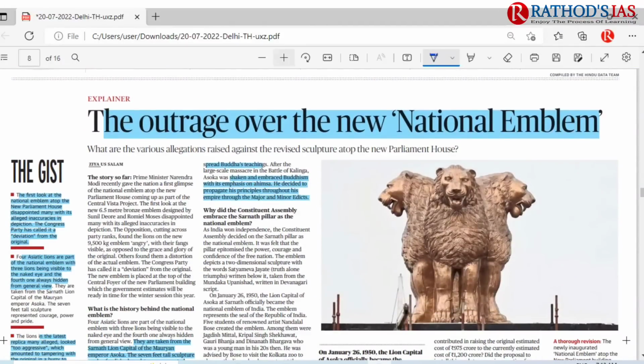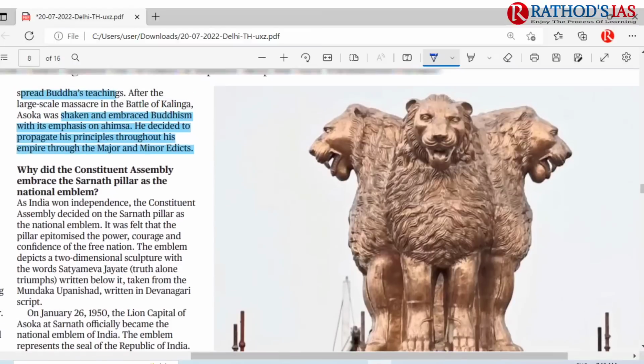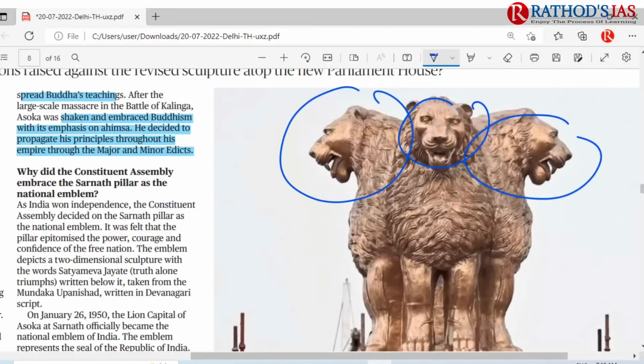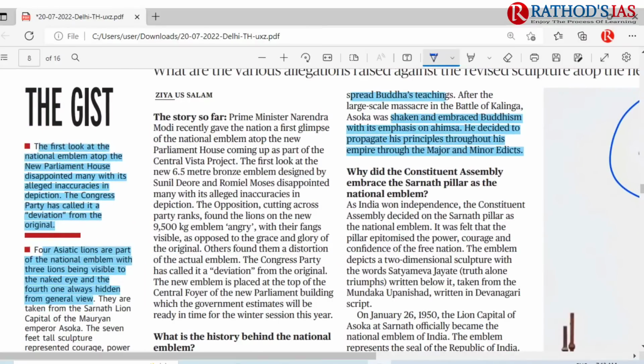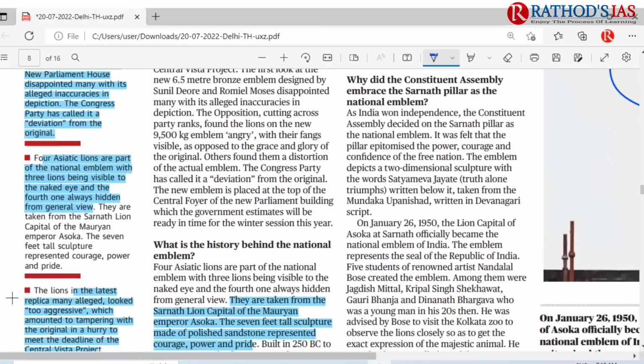If you move forward in the text and context, yes, we need to discuss the national emblem article. Let me zoom in on this topic so that you have a nice view. This is our national emblem, which was recently unveiled on top of our new parliament building. If you see this image, you can see 3 lions, but they are more aggressive compared to the older emblem. The first look at this national emblem at the top of our Parliament House disappointed many, with alleged inaccuracies in the depiction. There are many inaccuracies that we can see. Most of the time, this new emblem and the lions look more aggressive.